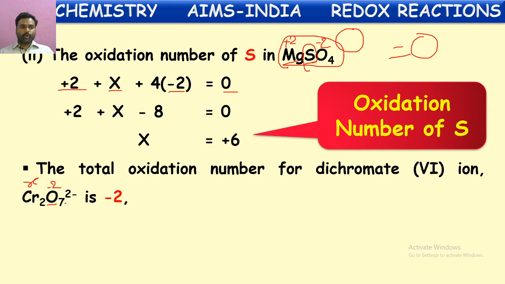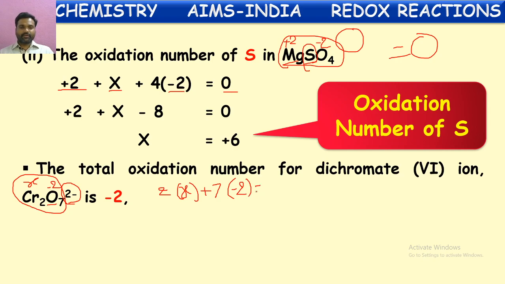Now the total oxidation numbers of all these elements will be equal to the charge possessed by that ion. If you sum these all, there are 2 chromium atoms, for each chromium atom we consider X, plus there are 7 oxygen atoms, for each oxygen atom the oxidation number is -2.